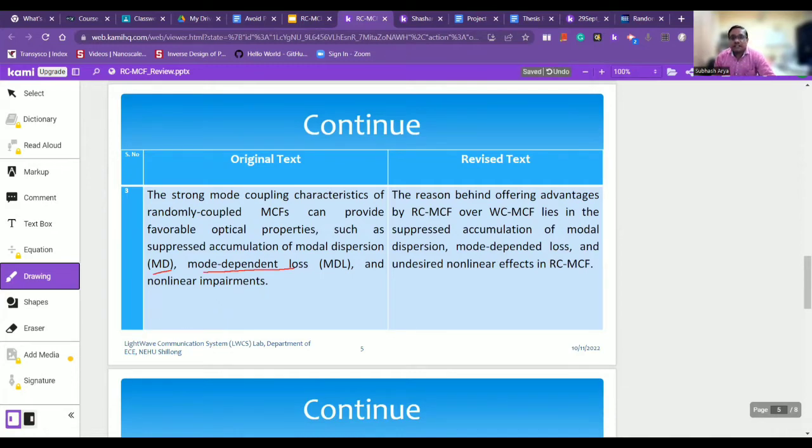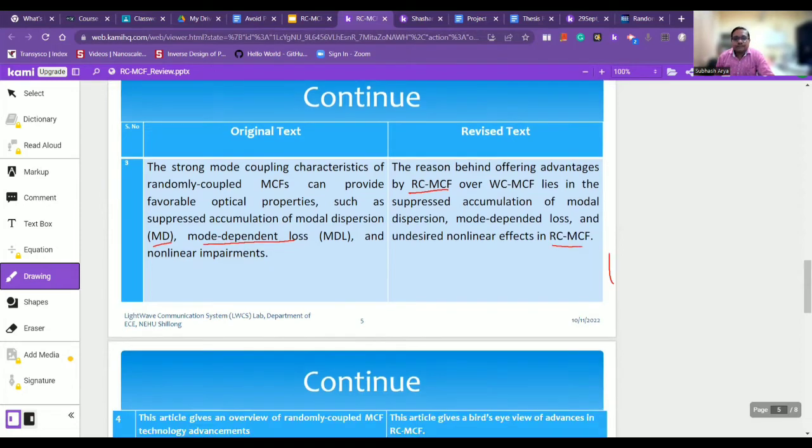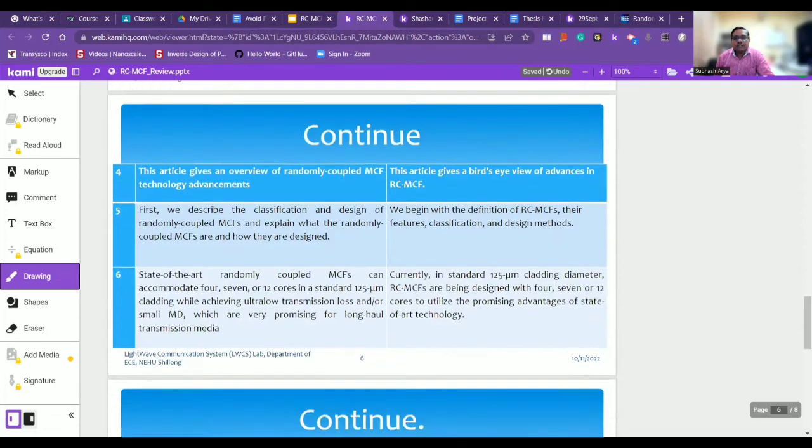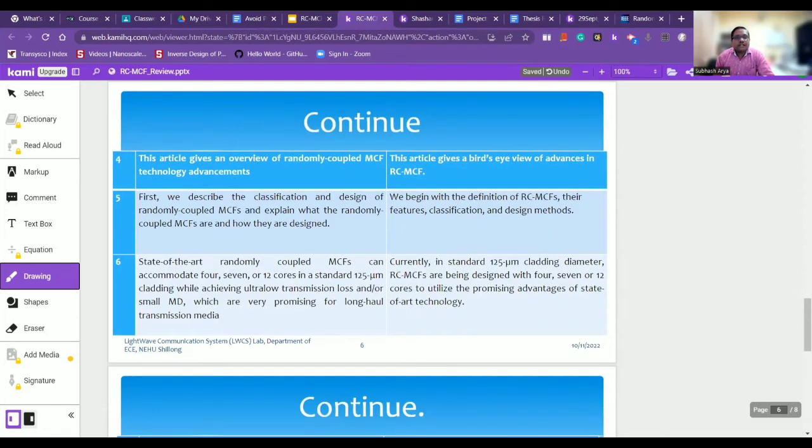And the revised text is, the reason behind the advantages offered by randomly coupled multi-core fiber over weakly coupled multi-core fiber lies in the suppressed accumulation of modal dispersion, mode dependent loss, and undesired nonlinear effects in randomly coupled multi-core fiber.